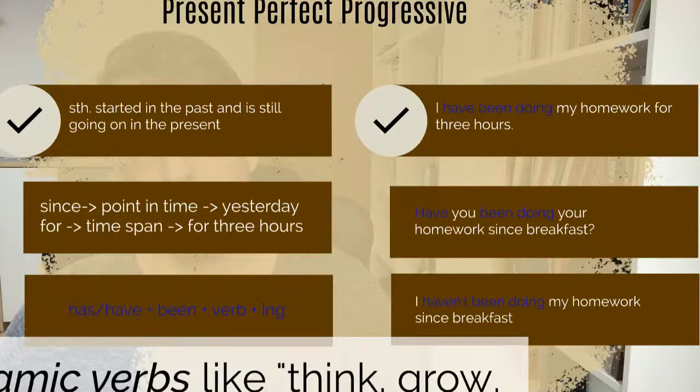The way you form the present perfect progressive is, as you already know, has, have, plus been, plus verb, plus -ing form. So the present participle at the end again. You negate it with not, or the short form, haven't, hasn't, and the question, as usual, the auxiliary has, have, plus subject, plus the form been, plus verb, plus -ing form again.